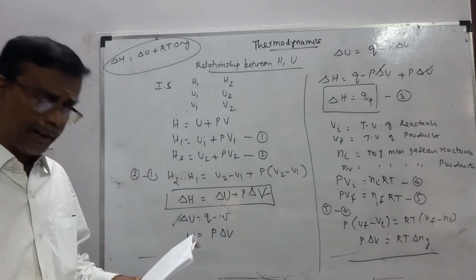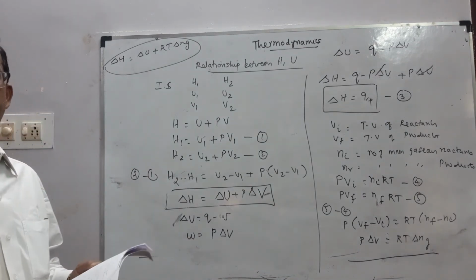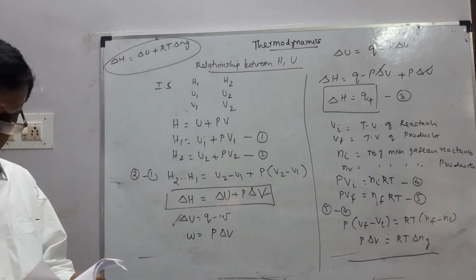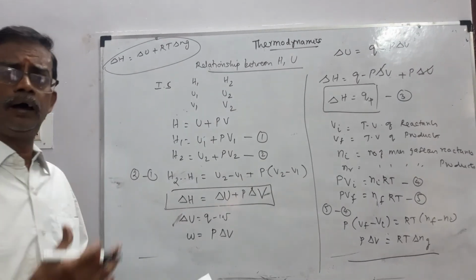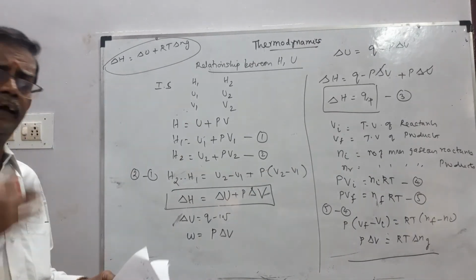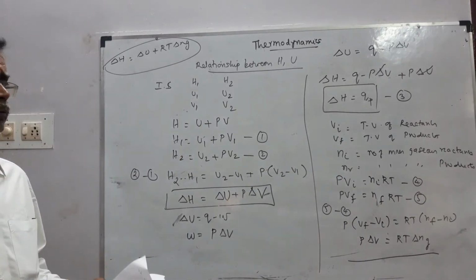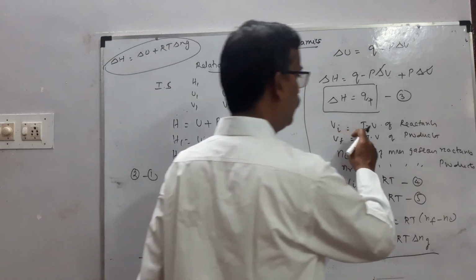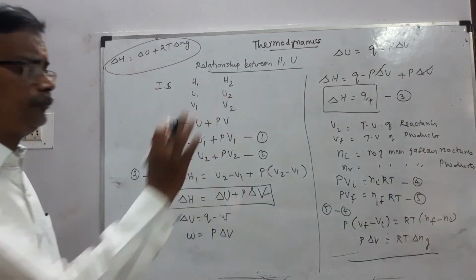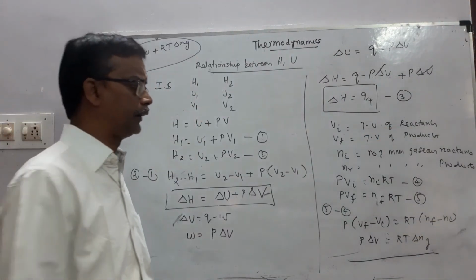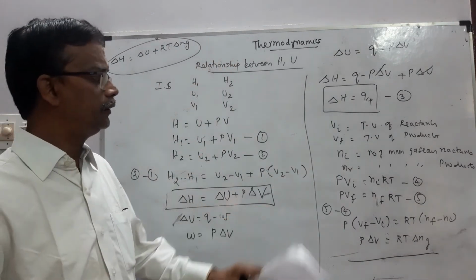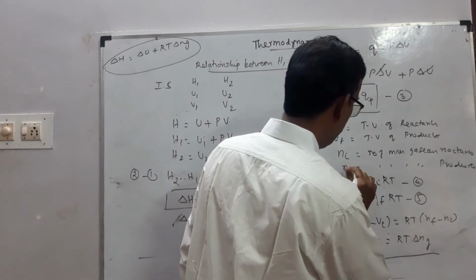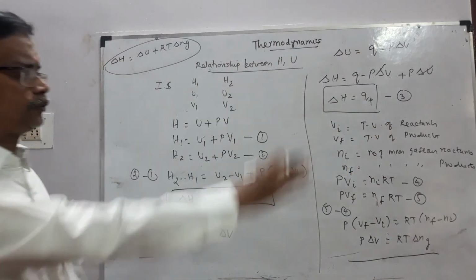Because consider a closed system of gaseous reactants which chemically react to form a gaseous product at constant temperature and pressure. VI is the total volume of the reactants, VF is the total volume of the products. NI is the number of moles of the gas reactants, NF is the number of moles of the gas products.